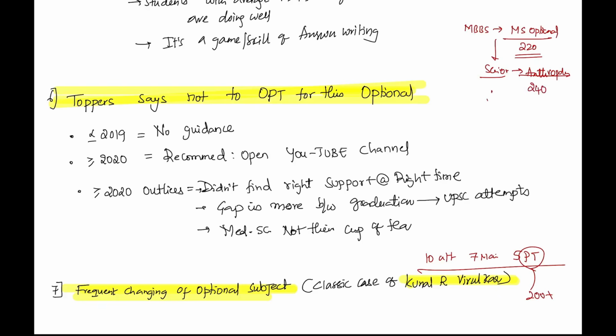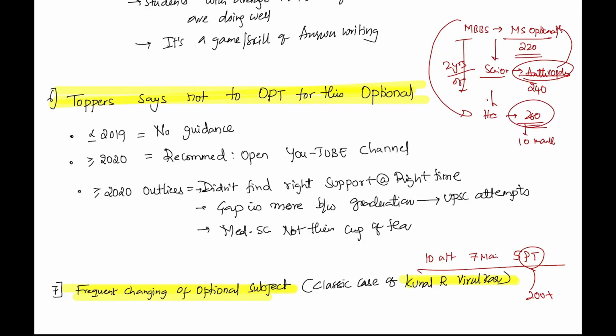He'll call me, sir, anthropology से interest नहीं हो रहा है. I want to switch to medical science. He'll start again with medical science, but he has lost 2 years of knowledge on medicine. Now he struggles to get to 260. He might fall short by 10 marks there. Then he'll start thinking that medical science is useless. Now he'll switch to a GS-related one because it's been almost 3 years. Now he'll go for sociology. In sociology he might score 265. Okay, again he lost by 5 plus.